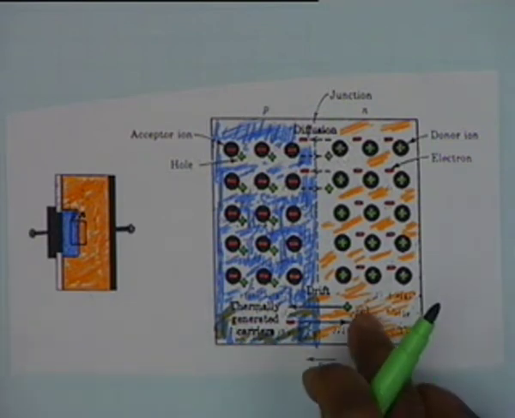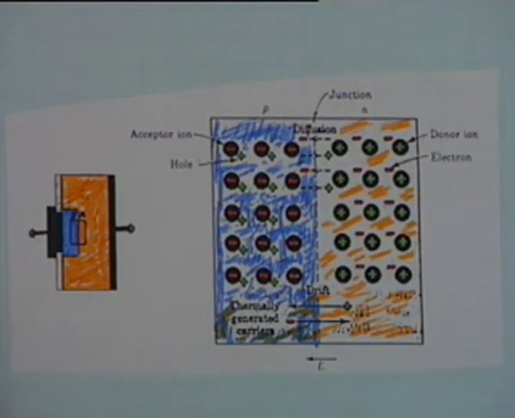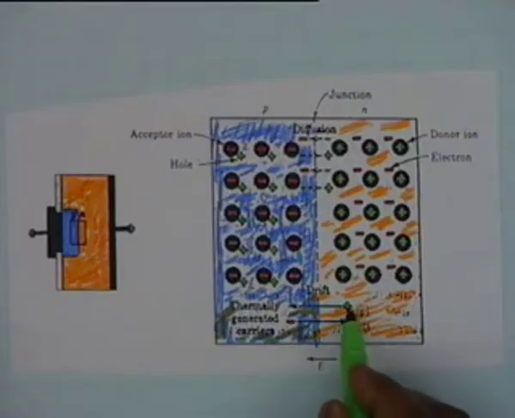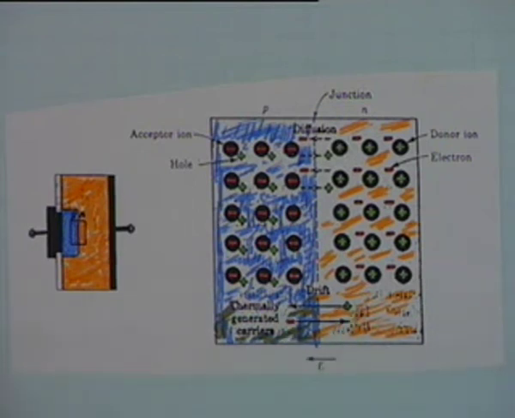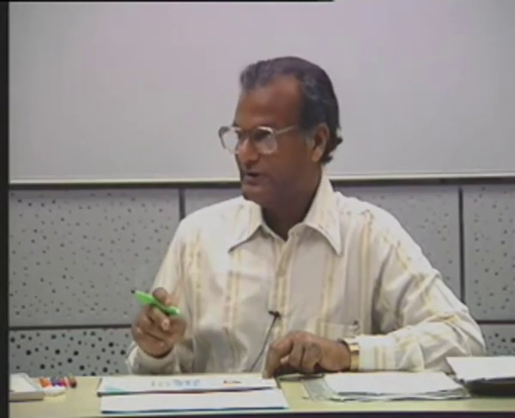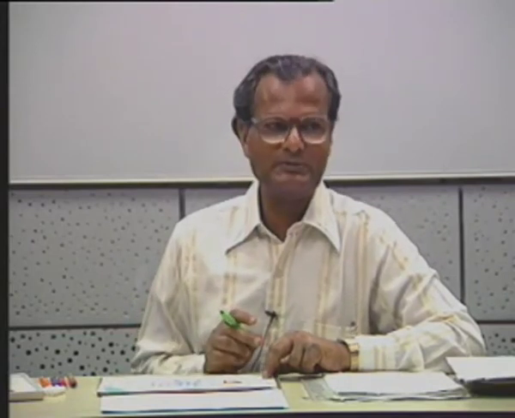Holes in the right region, that is the n-type region, can occur only due to thermal generation. So it is these thermally generated holes, these green plus signs, that move under the action of drift or electric field from right to left, and these electrons, which are also thermally generated, move from left to right.